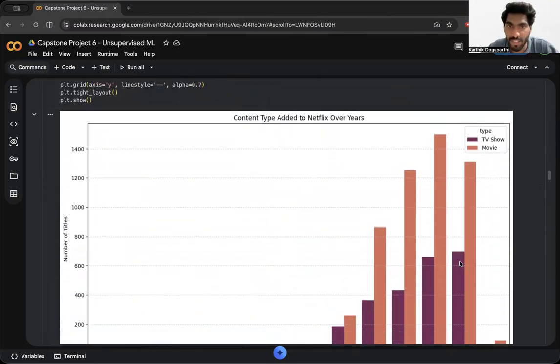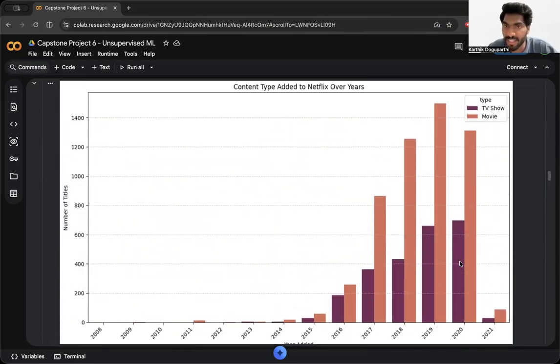And in the next chart comes the type of content that is being added into Netflix, whether that is a movie or a TV show. As you can see, the spike that I've shown you earlier, from 2016 to 2020, most of the content added into Netflix is movies, and very few are TV shows. Not few, but compared to movies, they are few. There are around 600 shows added into Netflix in a single year, which is not a small number. But compared to movies, at 1500, that is a significant difference.